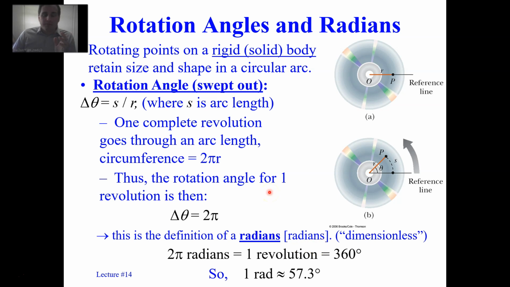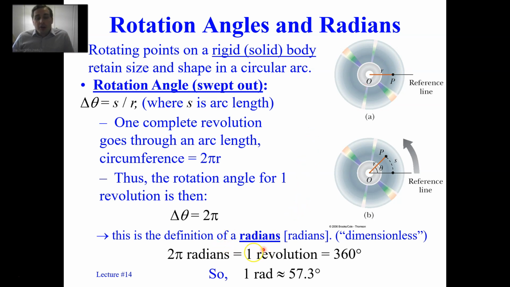Now, by the way, previously in this class, we've mostly used degrees. But it turns out that degrees only work if you really have a reference line. Here's our reference line, but it's easier when we talk about rotations to just use radians because you don't necessarily have to choose a reference line of any particular point. You just want to know how many times the actual solid body has rotated through.